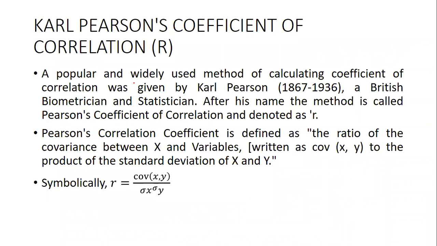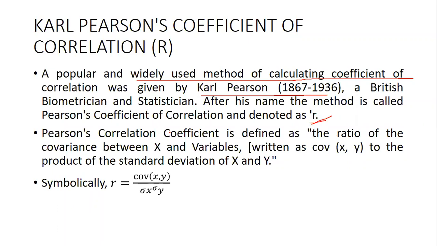A popular and widely used method of calculating coefficient of correlation was given by Karl Pearson, 1867 to 1936, a British biometrician and statistician. He came up with a coefficient of correlation and named after himself, known as Karl Pearson's coefficient of correlation. It is denoted by R.